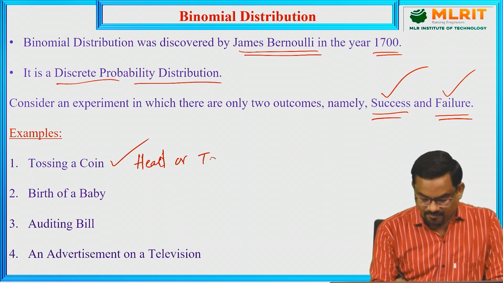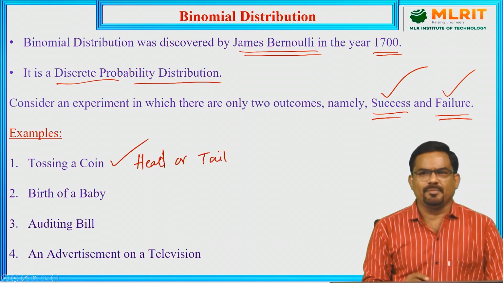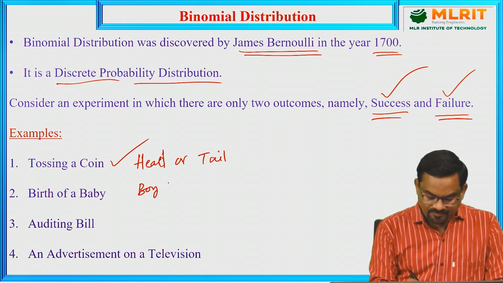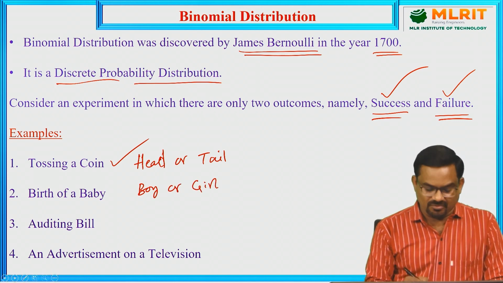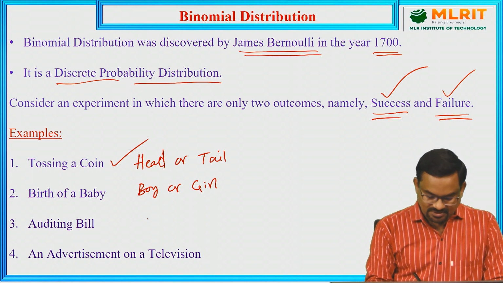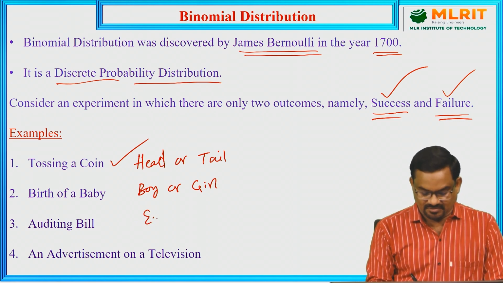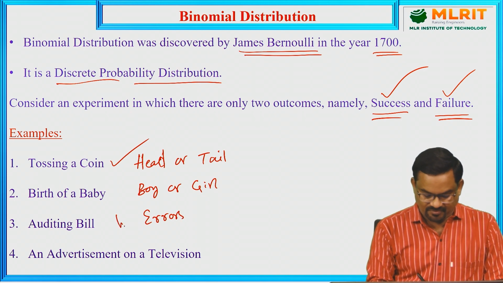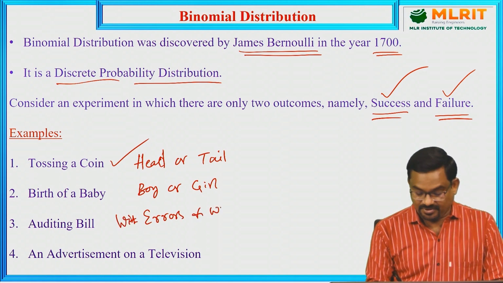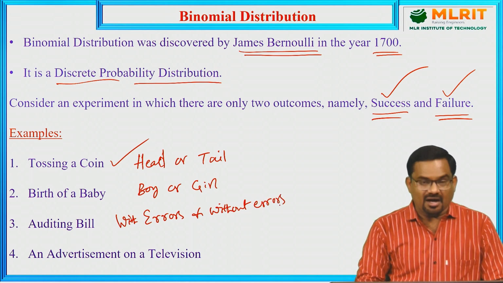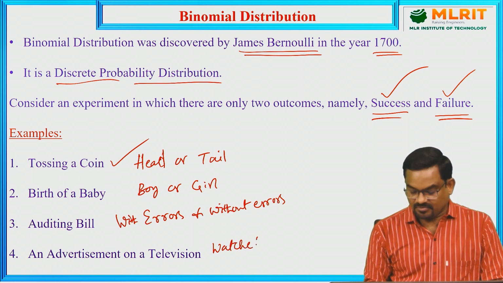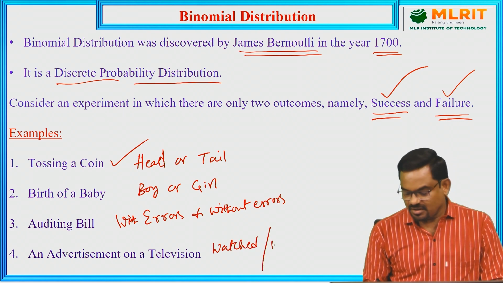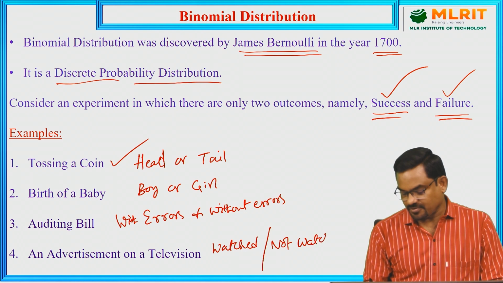Birth of a baby, either a boy or a girl; in general we consider only two outcomes. Auditing a bill, verified with errors or without errors. And an advertisement on a television, with only two outcomes, either people watched or not watched.